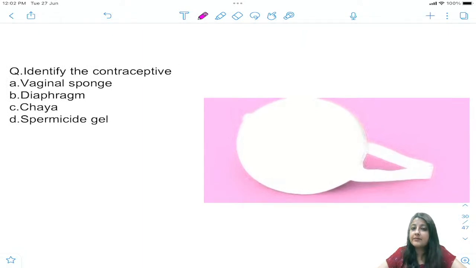Let's see another contraceptive which is very, very common. What is this? Vaginal sponge, diaphragm, chaya, spermicidal gel. What is this?